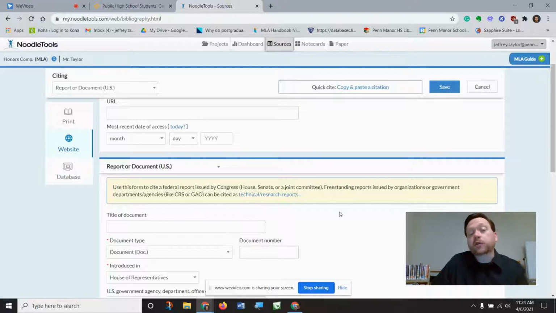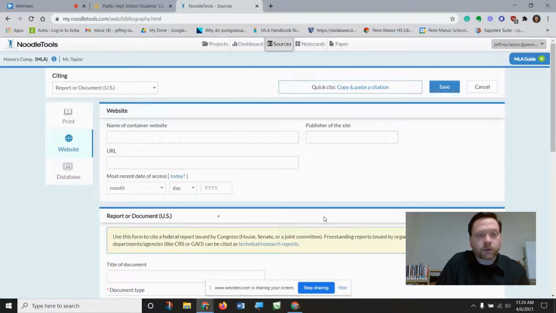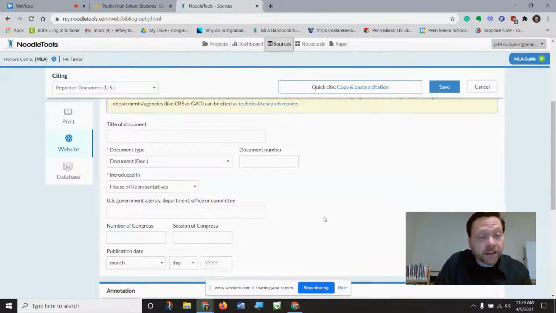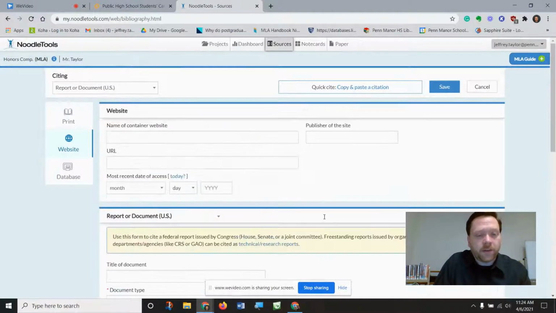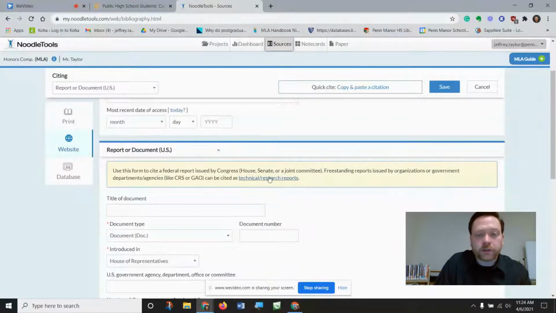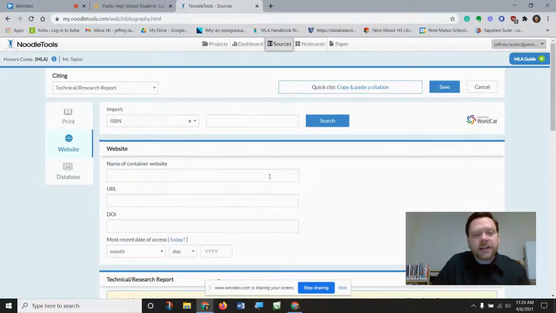Now, if you're citing an actual publication from the House or the Senate, which I have seen done and is not totally uncommon, you'll use the form that's right here. It's not that different than what we would fill out. However, I found that the technical or the research reports are far more common, usually because they're filled with statistics and information about the different topics.